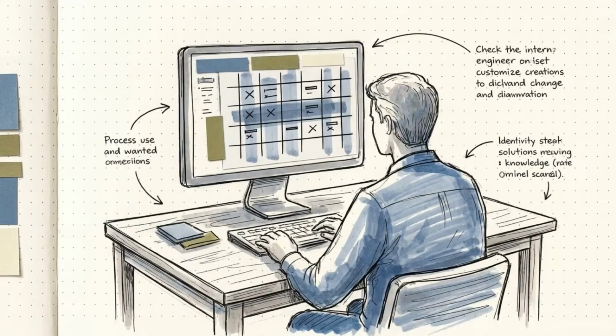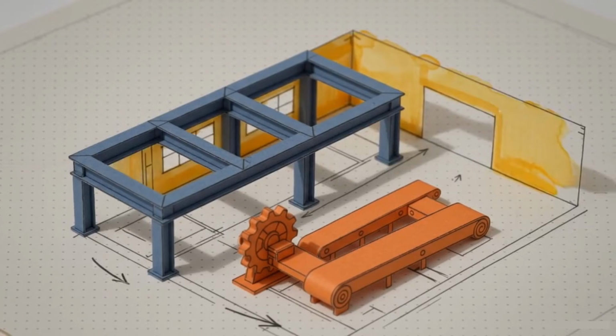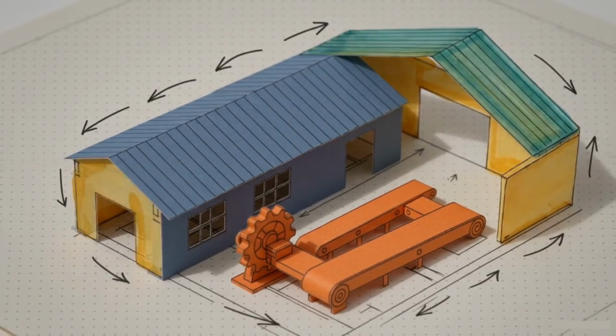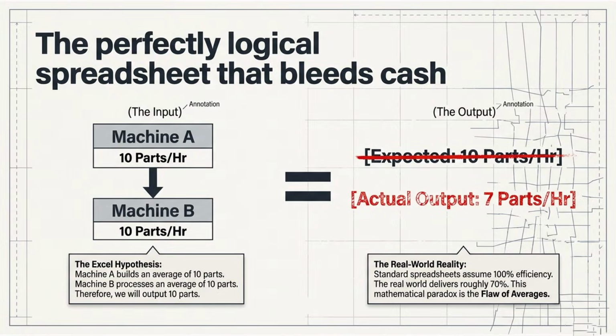Every day, engineers and planners open up Excel to design multi-million-dollar business systems. And almost every time, they build the entire foundation of those massive factories on simple average numbers. On paper, the logic is flawless.